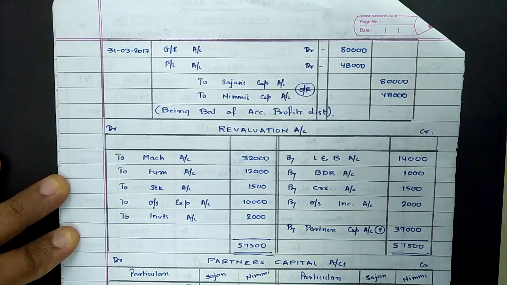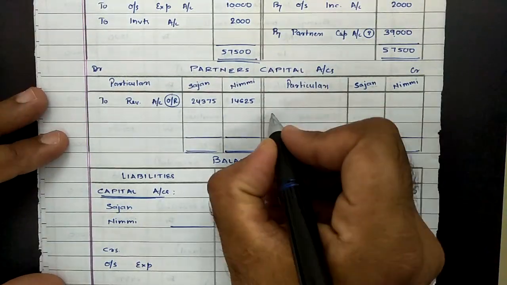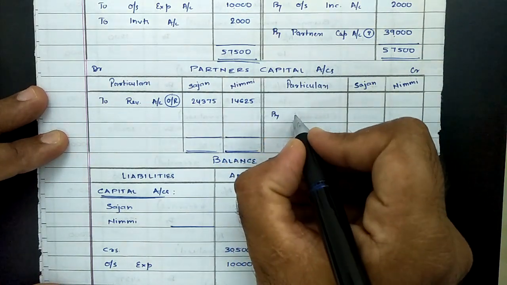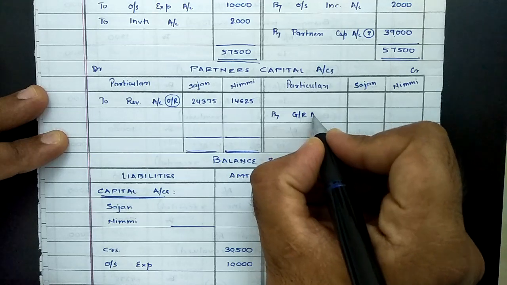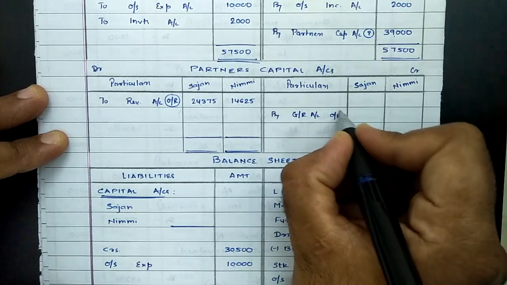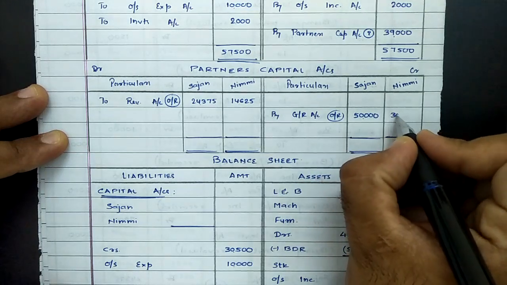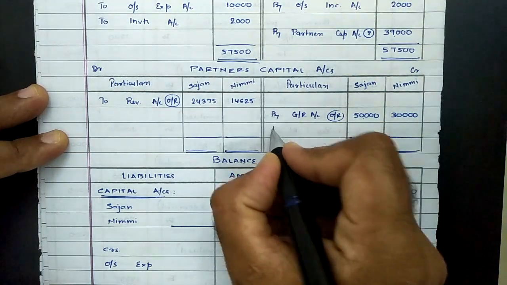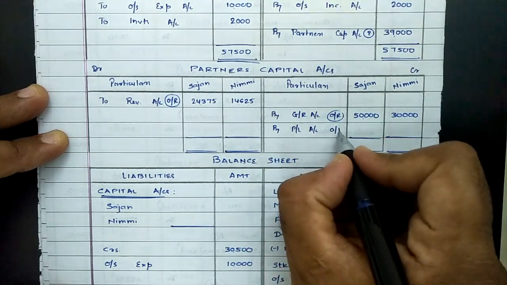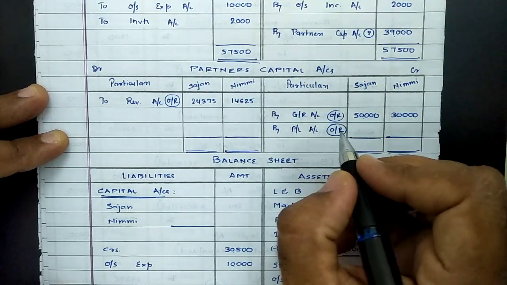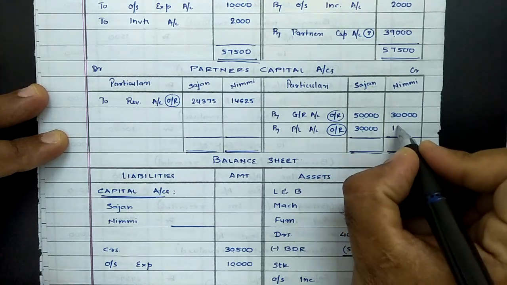Now posting the same into ledger, reserves are to be provided to partners. It will lead to increase in partners capital. In order to increase, partners capital are to be credited. So by general reserve account in their old ratio, which was 5:3, 80,000 distributed in 5:3 comes to 50,000 and 30,000. Same way P&L balance, by P&L account, again that is to be distributed among old partners in old ratio, and old ratio was 5:3, that comes to 30,000 and 18,000.